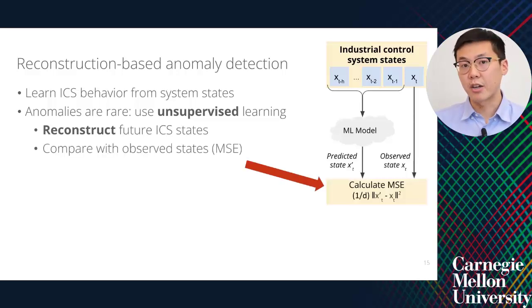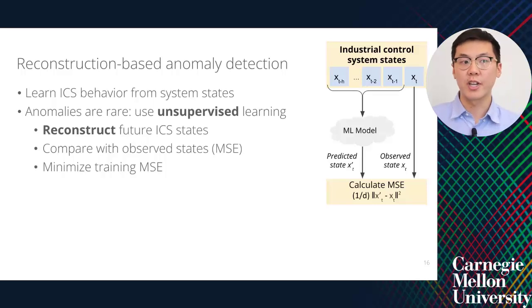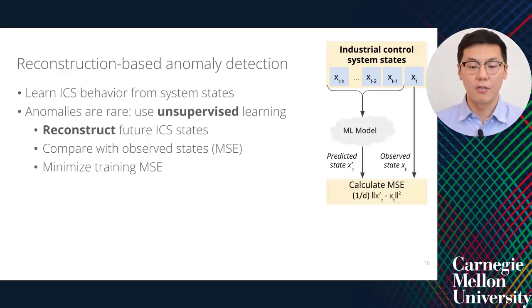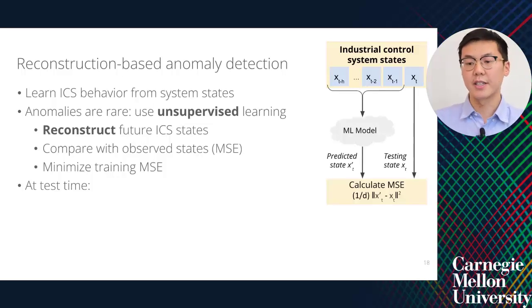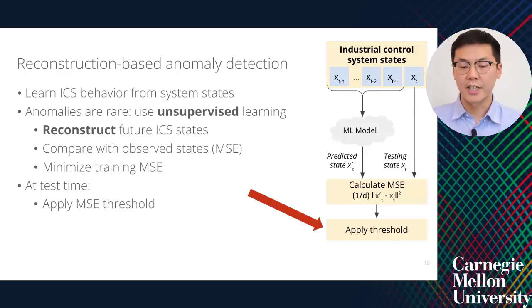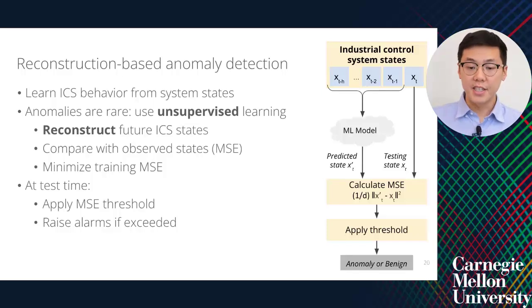This state is then compared to the next observed state, and a mean squared error, or an MSE, is computed. Minimizing the MSE over a training dataset is used as the objective while training. At test time, when a new sequence of data is fed to the machine learning model, the same reconstruction occurs and is compared with a new state at test time. The MSE is again calculated, and a threshold is applied to this MSE. If the MSE exceeds this threshold, an alarm is raised.